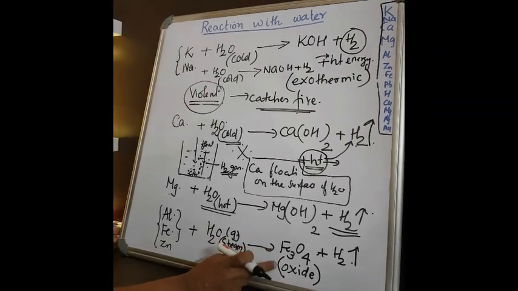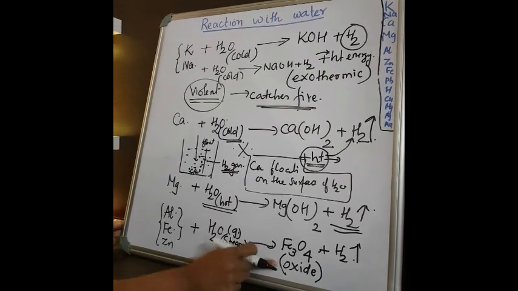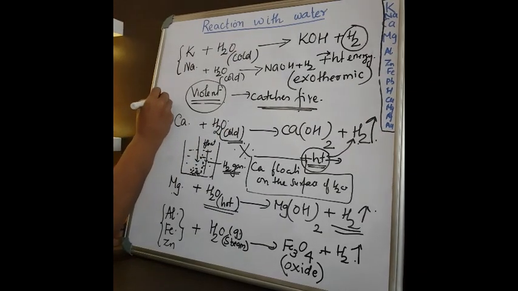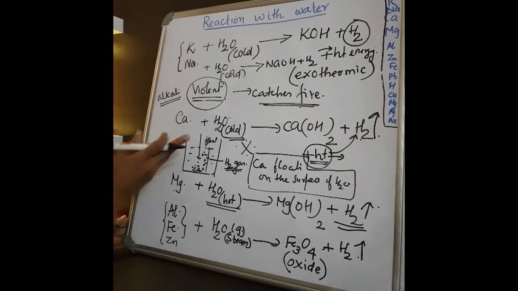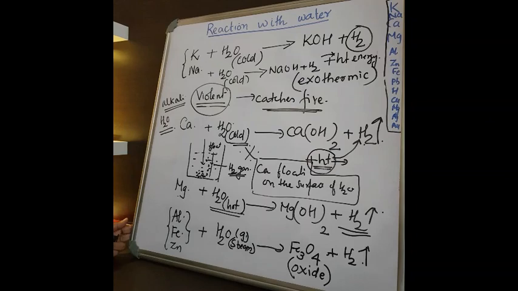Now, if you ask me why here the oxide and why not the hydroxide, why? Because last class I talked about alkalis, no? What do you mean by alkali? Alkali means something dissolving in water, or soluble in water.